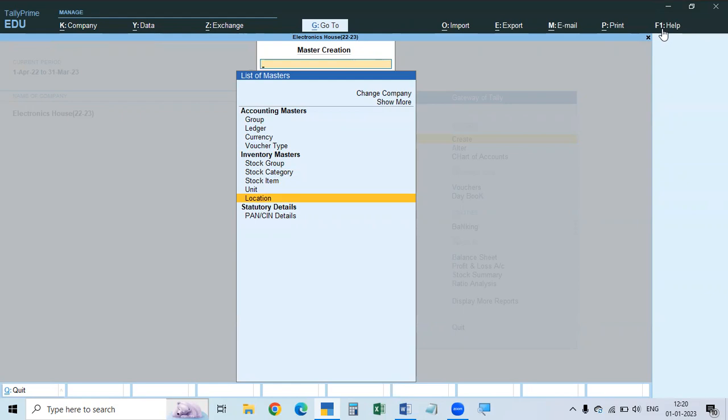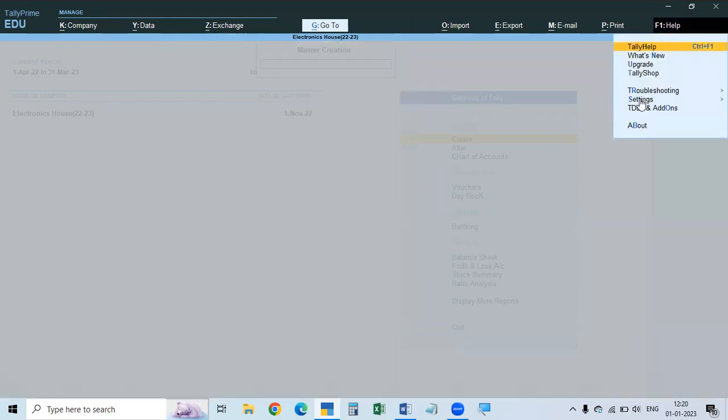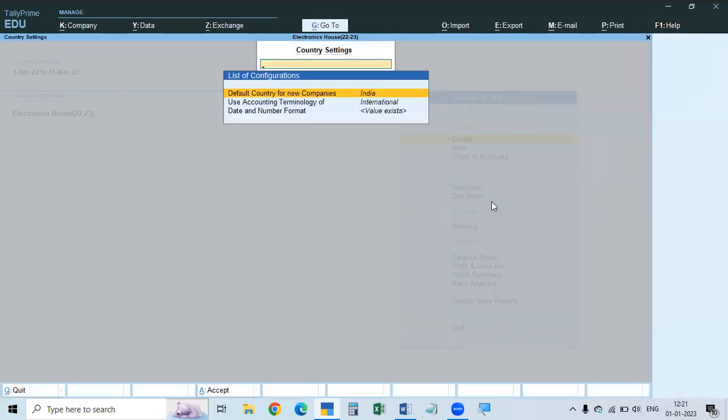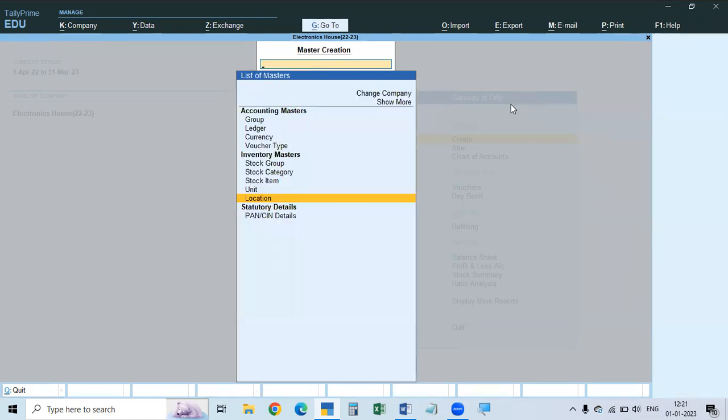Go to F1 Help and go to the settings section. Then come to country, because godown is Indian and location is international. So go to country here. See, the first one is India and the second one is accounting terminology, which is international. Just click it, just enter. It will change. We did not type anything. Just enter. It will change. So India has come. Then save this page.